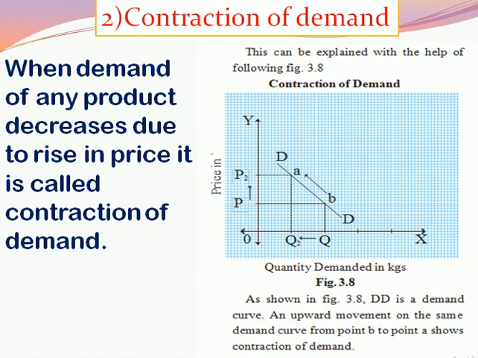Now next, contraction, decline of demand. What is meant by contraction of demand? It is the exact opposite of expansion of demand. In expansion of demand, demand increases due to decrease in price. Here it will be the opposite. When the demand of any product decreases, declines, due to rise or increase in the price of that commodity, then it is called contraction of demand.